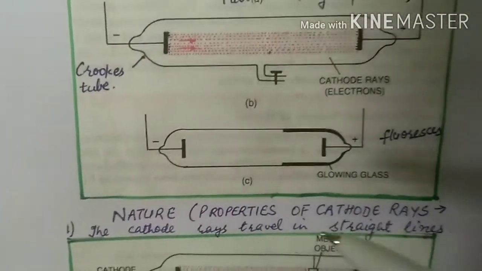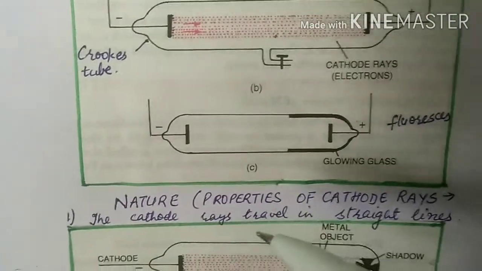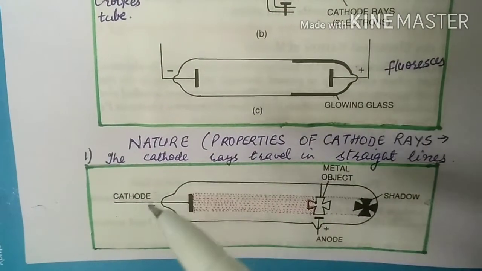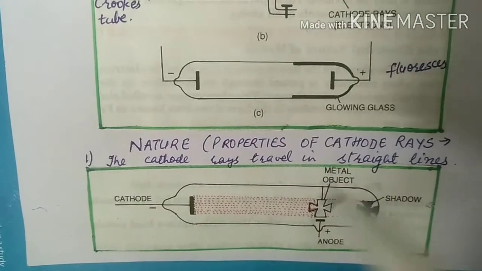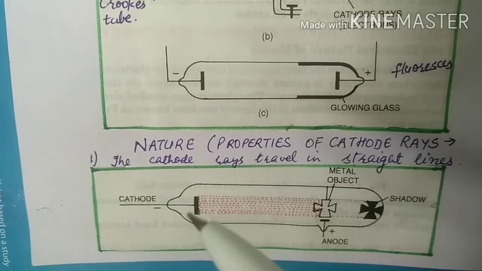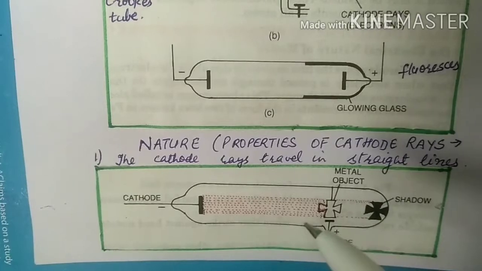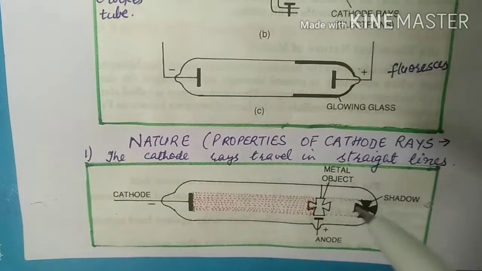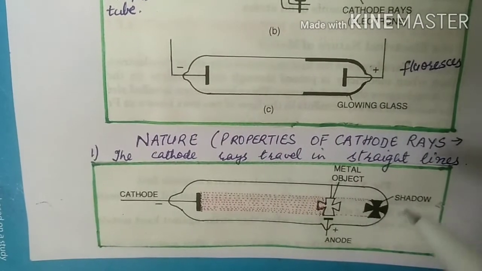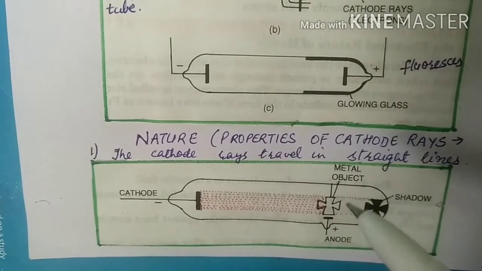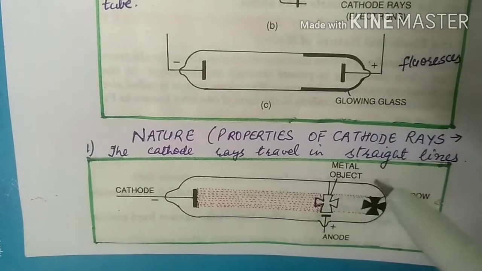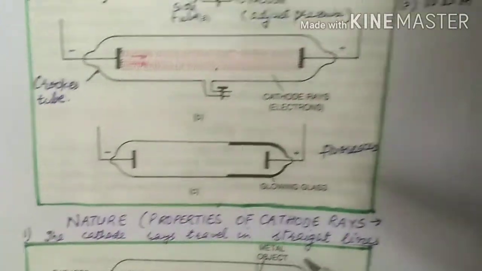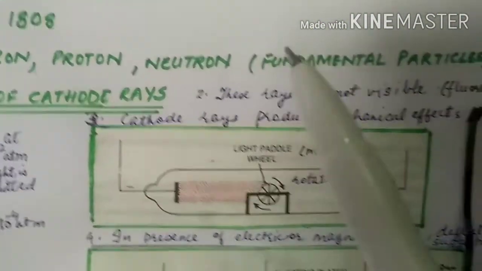Now properties of cathode rays. First, cathode rays travel in straight line. When rays travel in straight line, any object that is placed in their path casts a shadow. The same shadow was obtained when a metal object was placed in the path of cathode rays, which proved that cathode rays travel in straight line. Then second property, these cathode rays are not visible.